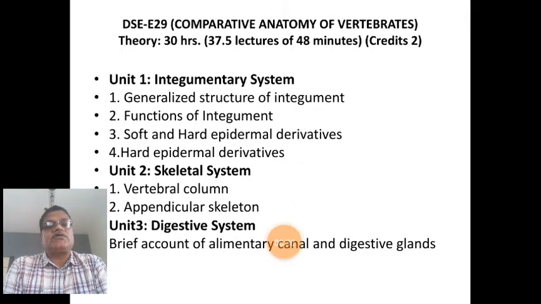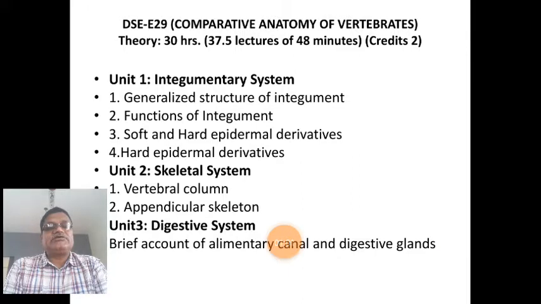Unit number 1 we have discussed, that is the integumentary system. Unit number 2, the skeletal system, that also we discussed during the last lecture. Today we are going to discuss unit number 3, that is the digestive system of vertebrates.